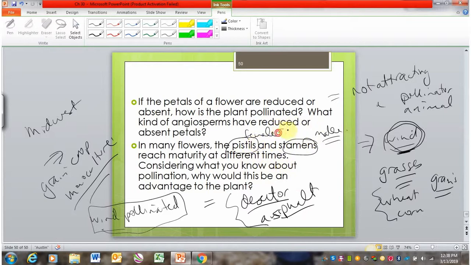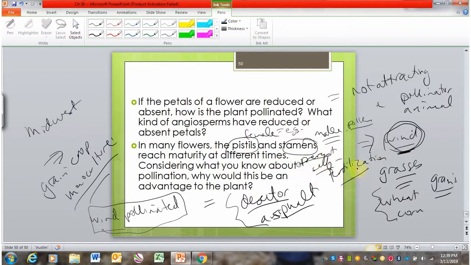So really what we're saying is the egg and the pollen mature at different times. So why would this be an advantage to the plant? Well, as long as these are maturing at different times, you are preventing self-fertilization, or at least reducing it.